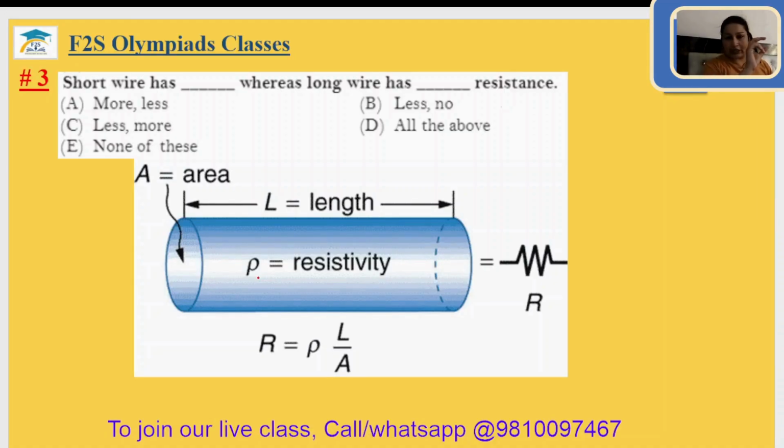So a short wire has less resistance, whereas a long wire has more resistance, because as the length increases the resistance will increase, and as the area increases the resistance will decrease. And this rho is the material property. The third answer will be option C.